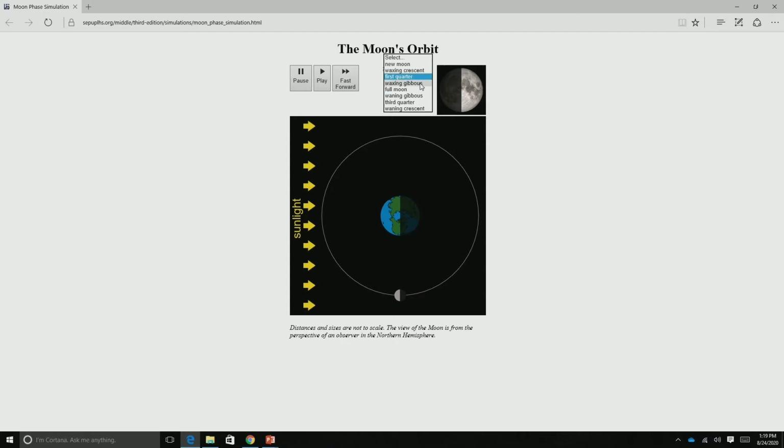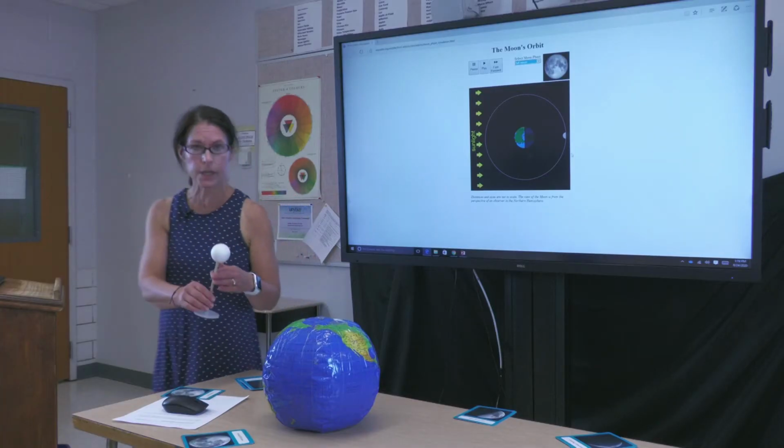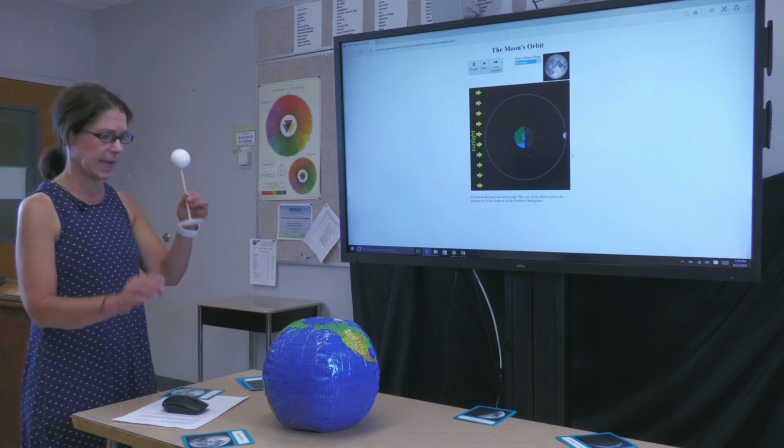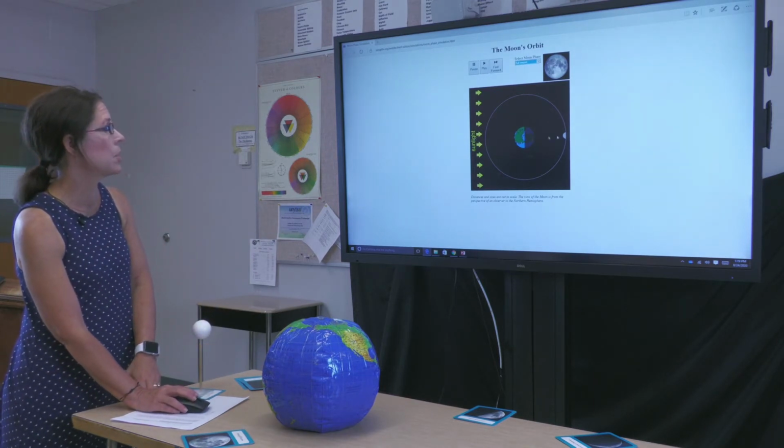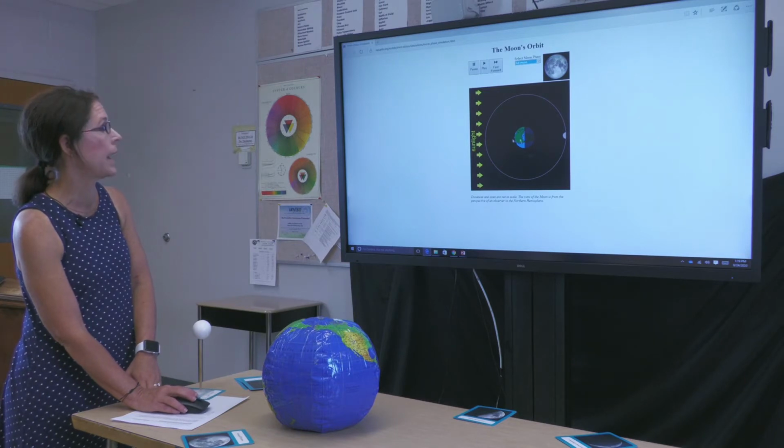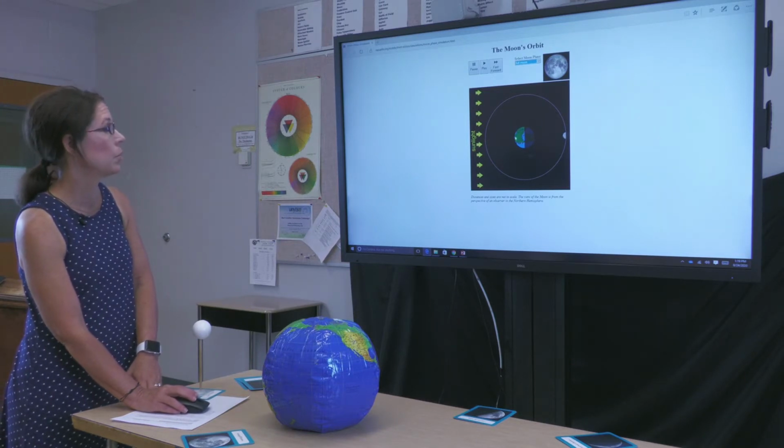After the first quarter, we have our waxing gibbous. Remember, waxing is getting bigger still, so we can almost see the moon. Some people might refer to this as a three-quarter moon. Then after our waxing gibbous, we have a full moon. So if I were to demonstrate on our model here, we've gone all the way to here, full moon in the sky. When the sun, earth, and moon are lined up in this position, we have a full moon.